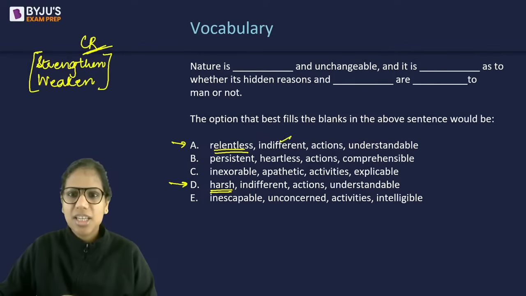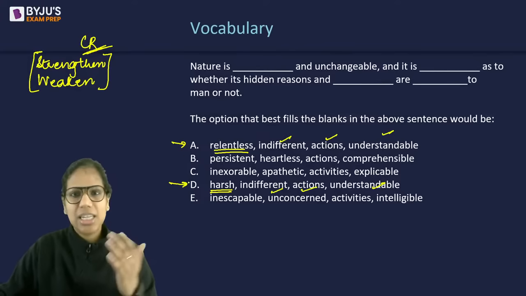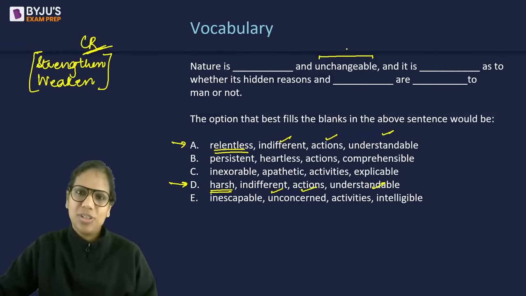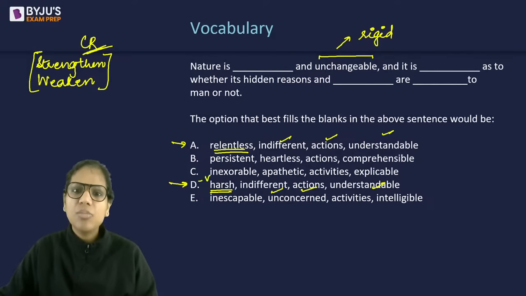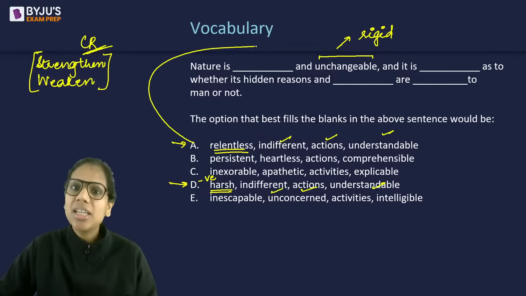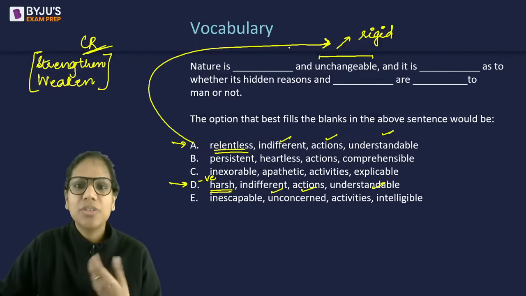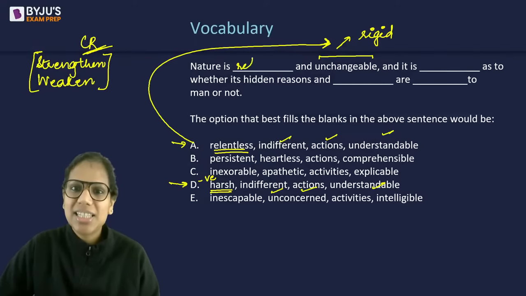Because the others are the same in different actions, understandable, they are the same in A and D both. But look at the word that comes next to it, unchangeable. The idea is to emphasize the rigidity of something, that nature is rigid. So harsh becomes a more negative word as compared to relentless, which is in line with the meaning I want to emphasize, how rigid and inflexible it is. So relentless and unchangeable fits better here as compared to D.